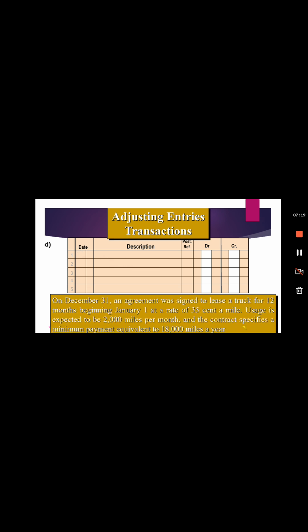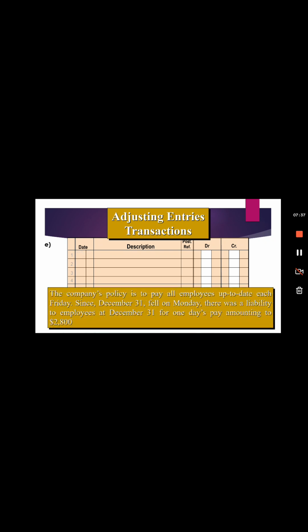Now on December 31st, an agreement was signed to lease a truck for 12 months beginning January 1st at a rate of 25 cents a mile. Usage is expected to be 2,000 miles per month, and the contract specifies a minimum payment equivalent to 18,000 miles a year. Here no transaction will be recorded.